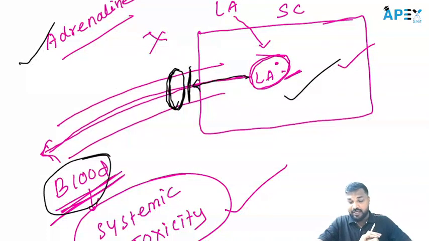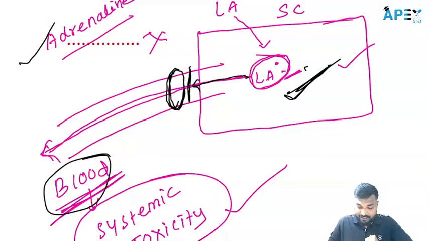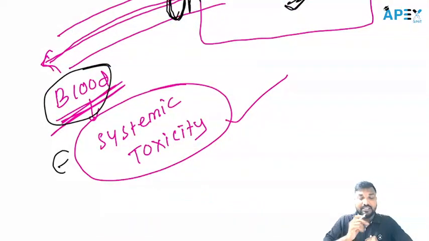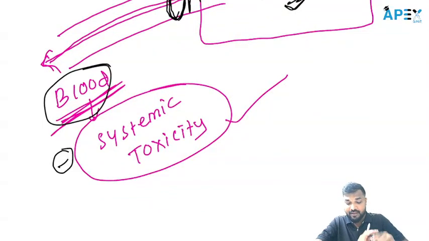So that is the reason why we add the adrenaline. The two important things: we want the local anesthetic to be present at this place only, and the other thing we can inhibit is the systemic toxicity. So that's why we add the adrenaline. But here again, two important things.